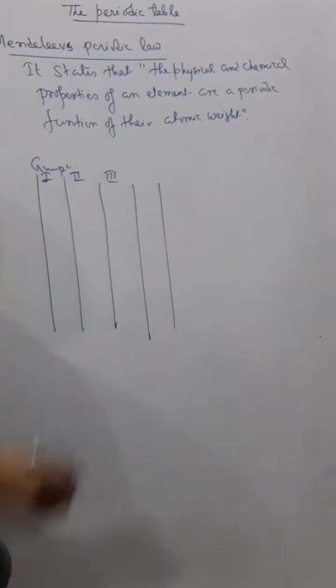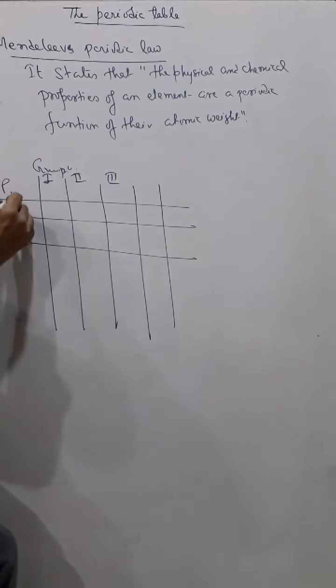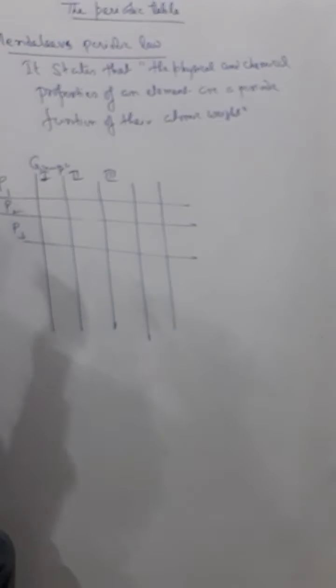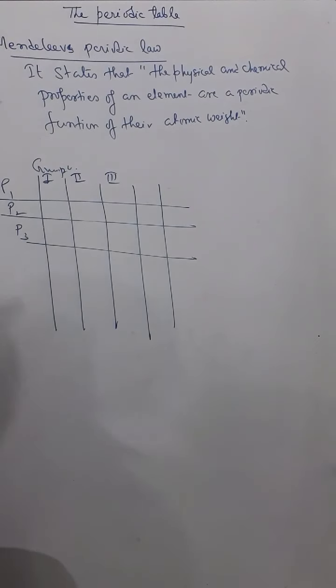And horizontal rows are known as periods. So Mendeleev was the first to bring all the elements into vertical columns and horizontal rows in the form of groups and periods.